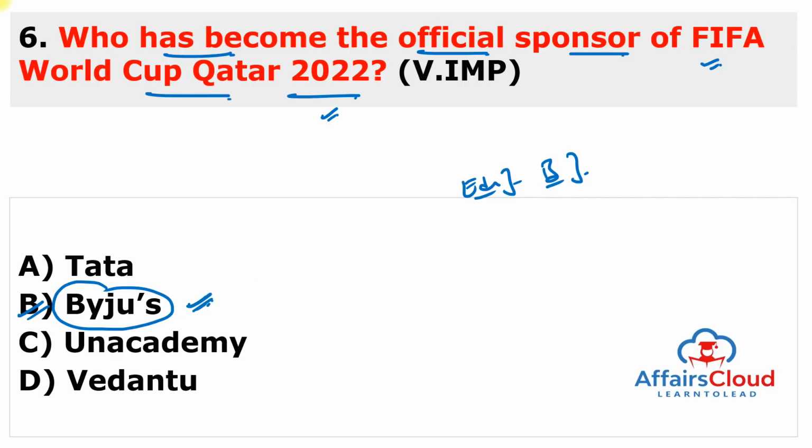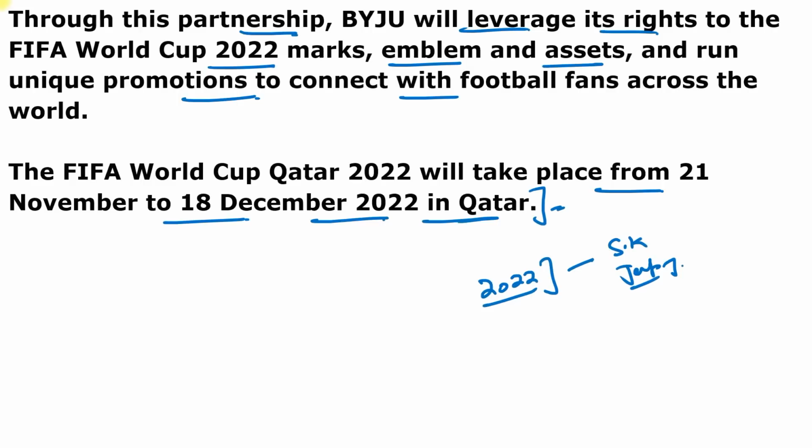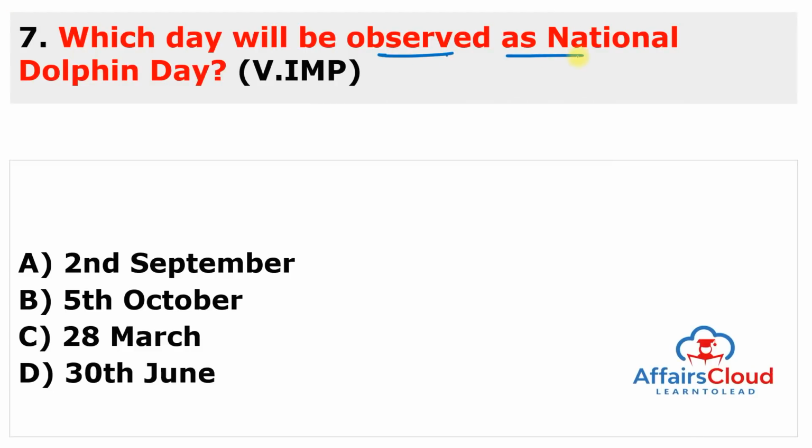That's why this question is very, very important. Moving to next question. Which day will be observed as National Dolphin Day? So recently, Bhupender Yadav, who is the Union Minister of Environment, Forest and Climate Change, has announced that starting from 2022, the 5th of October will be observed every year as a National Dolphin Day.